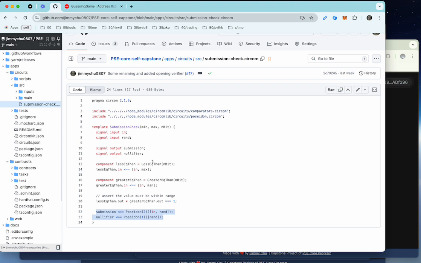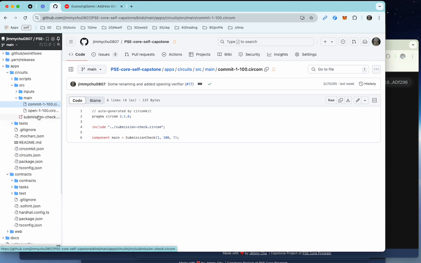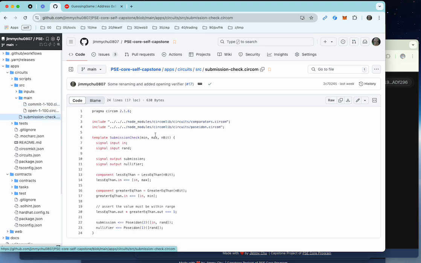It performs a range check saying that the value has to be between min and max, which is defined here, from 1 to 100. And n bit is the number of bits used for checking. So 7 bits will contain all 100 digits, and then it generates these 2 outputs, right?